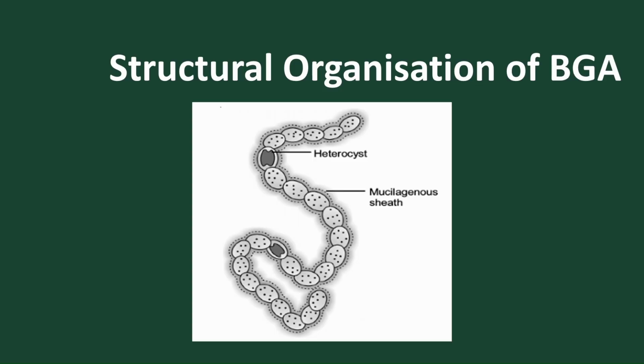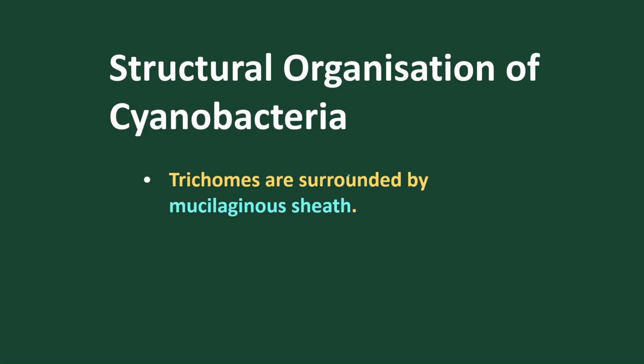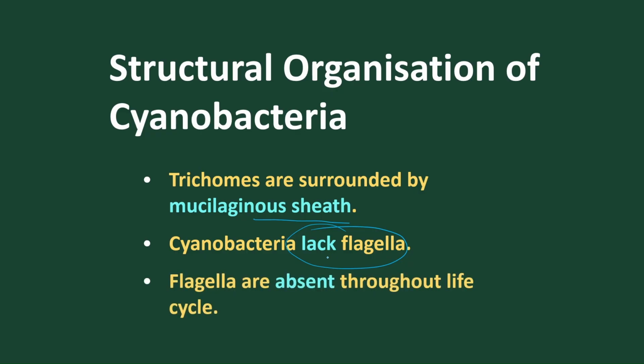So let's discuss. This is the trichome, and we find a mucilaginous sheath present outside. These individuals are prokaryotic cells, and this is called a trichome, a filamentous form, example Nostoc. Trichomes are surrounded by a sheath called the mucilaginous sheath. They lack flagella; flagella are absent throughout the life cycle.